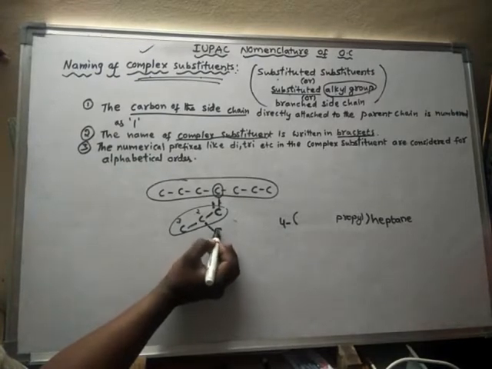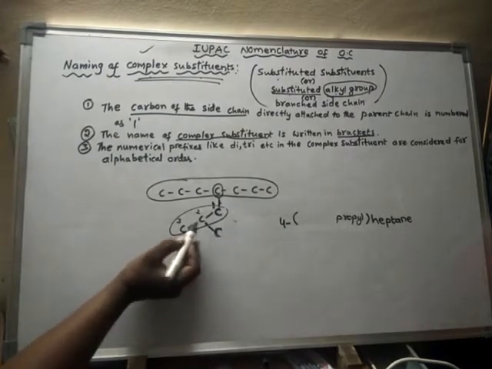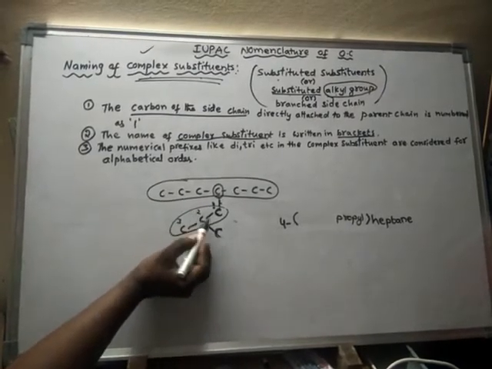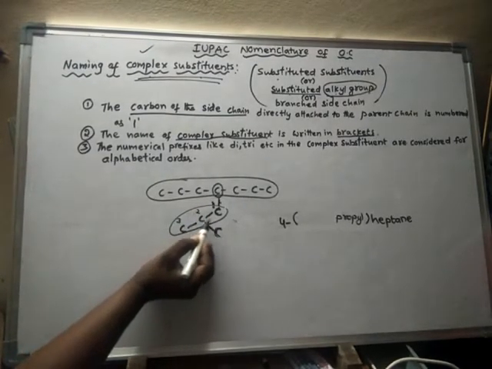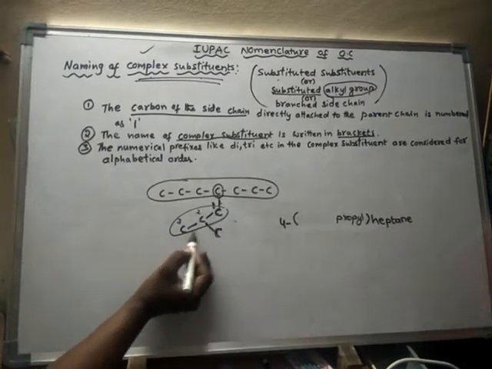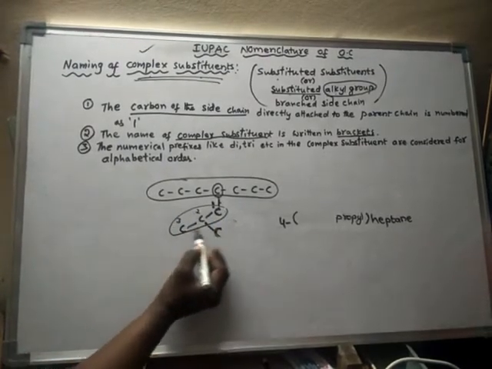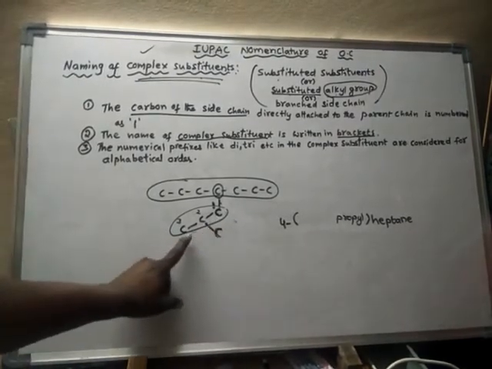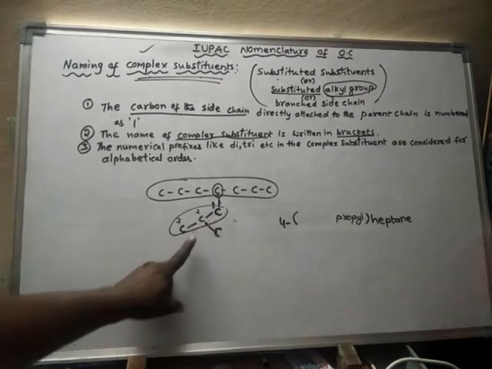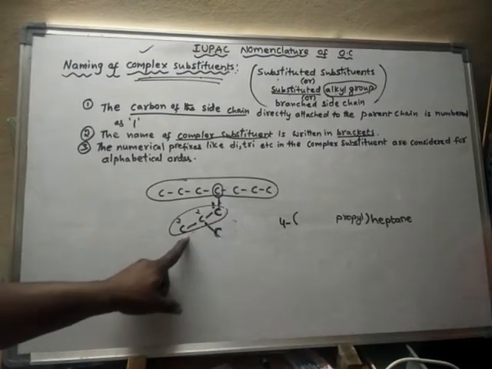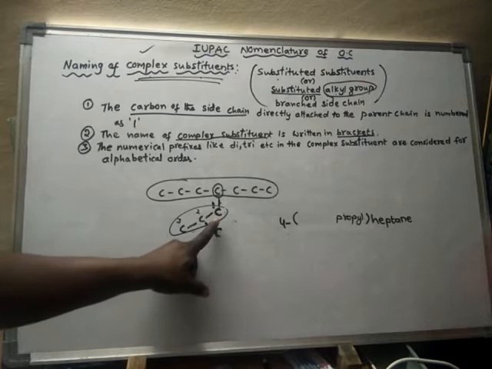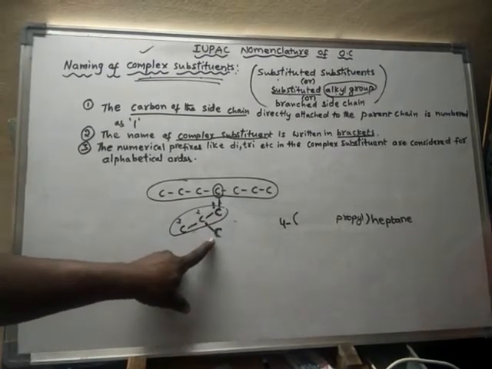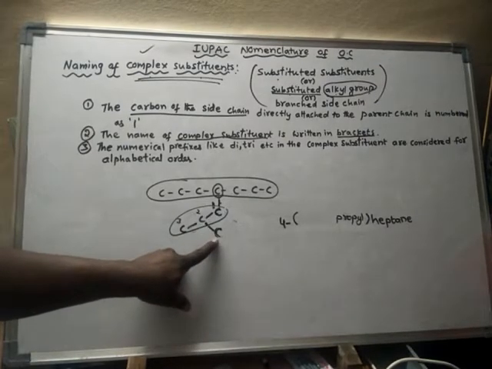So what is the substituent here? Methyl. On which carbon? This methyl is present on the second carbon of the side chain, or else on the second carbon of this propyl group. Okay, this is called a propyl group. So don't write propane. This is not propane. It should always be written as propyl. This is the propyl side chain. On the second carbon of the propyl side chain, there is again a side chain, or else again a substitution.